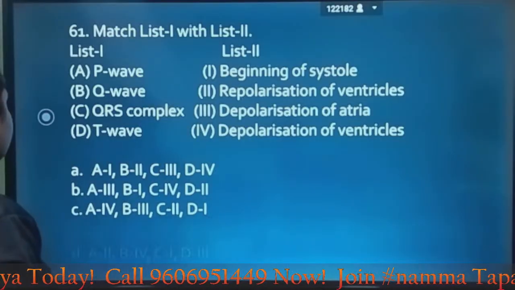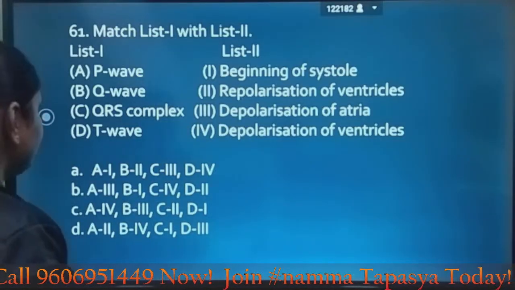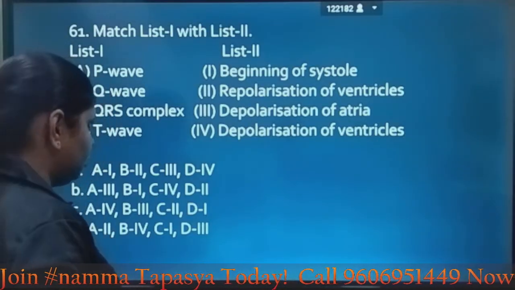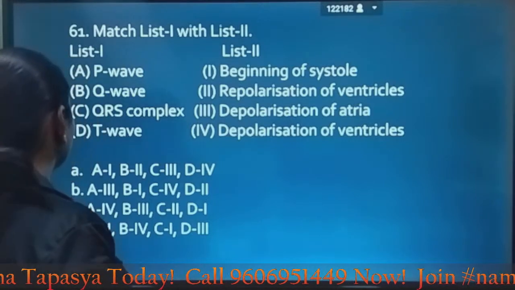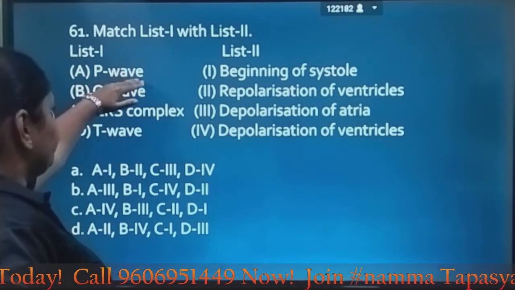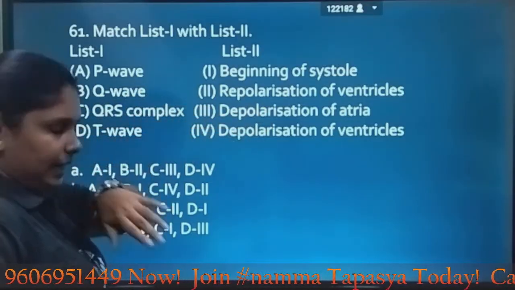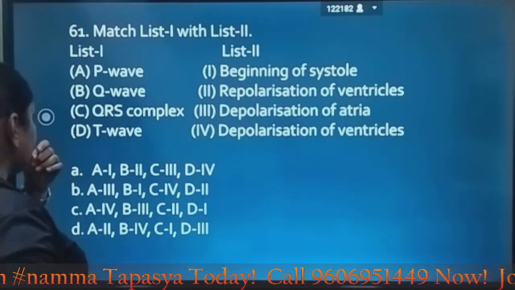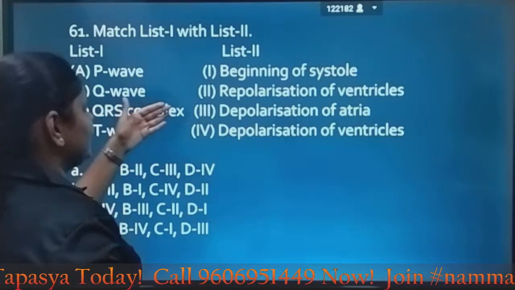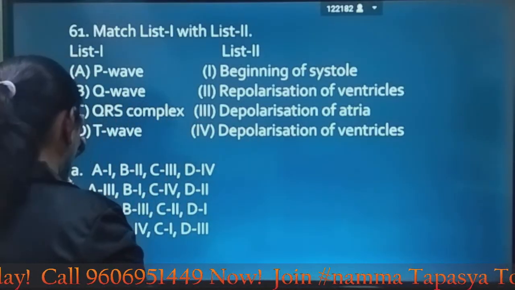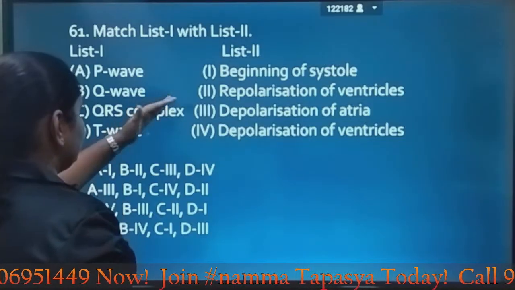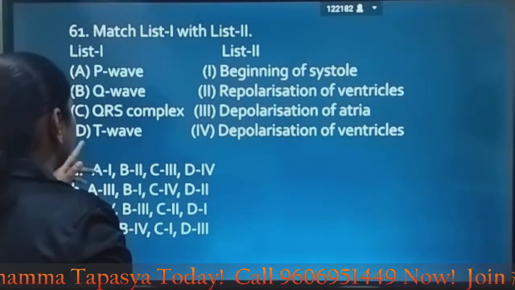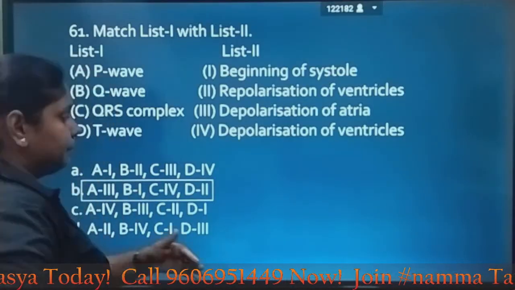Let's have the options. P wave, here you have the systole and diastole of the heart related to your circulatory system. P wave is the depolarization of atria. Q wave is the beginning of systole, QRS complex is the depolarization of ventricles, and T wave is the repolarization of ventricles. So it is A3, B1, C4 and D2, which is given in option B.